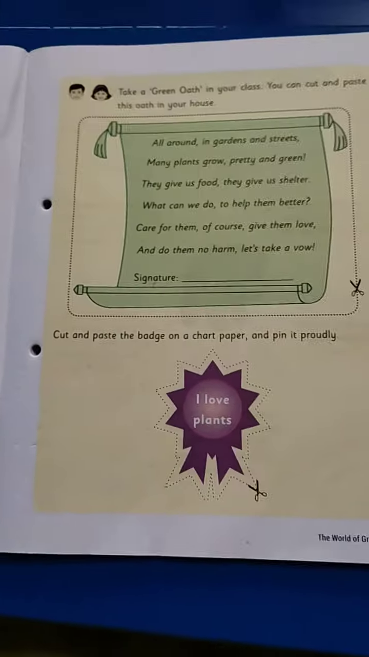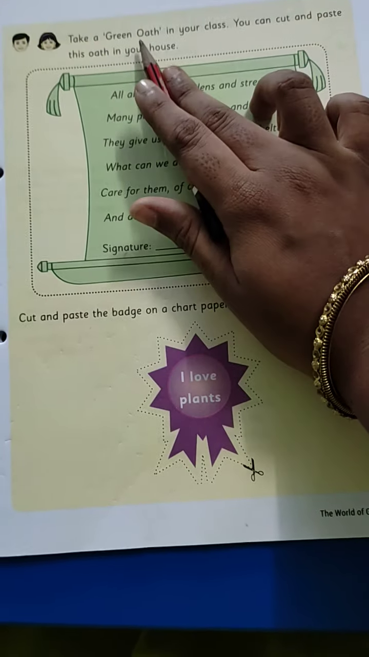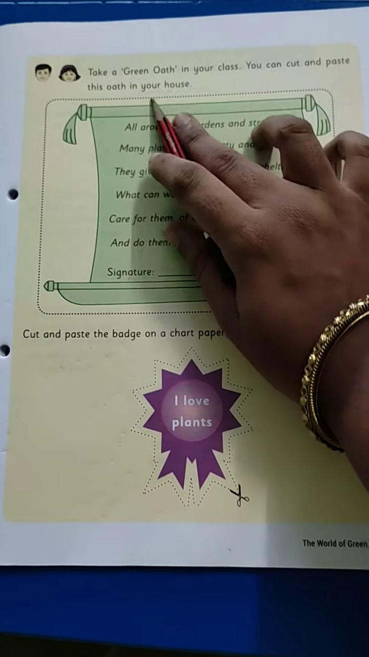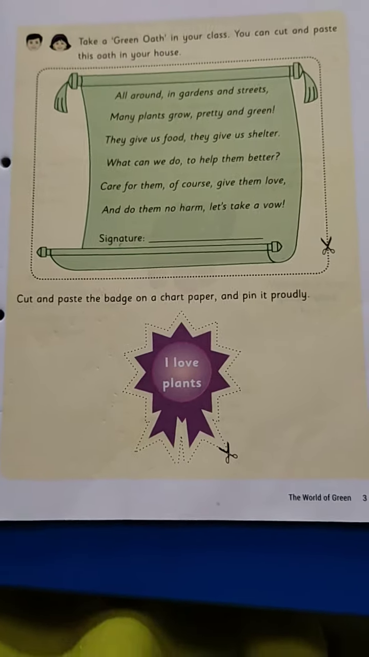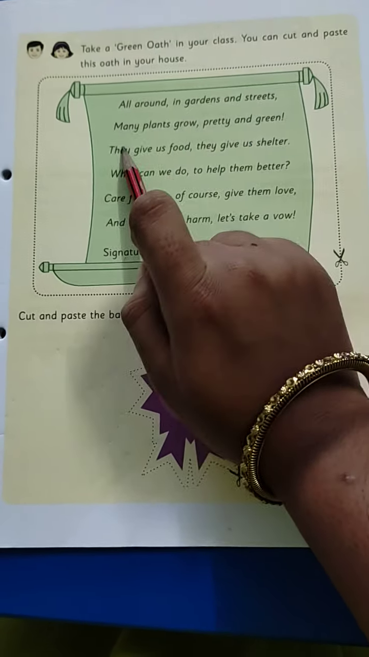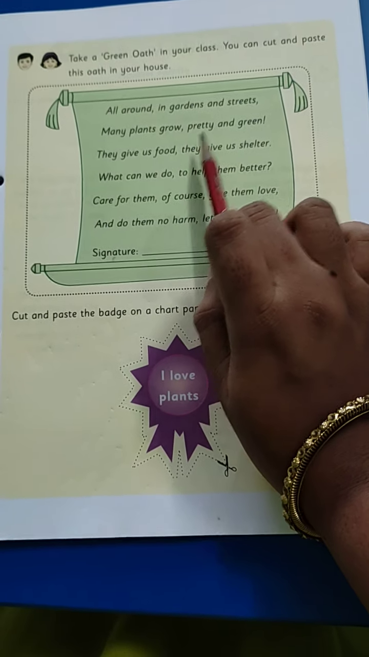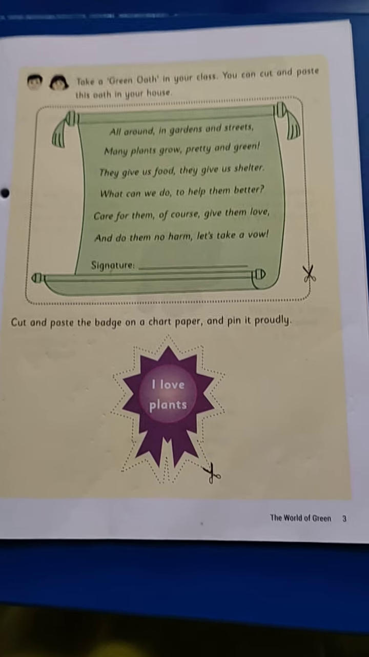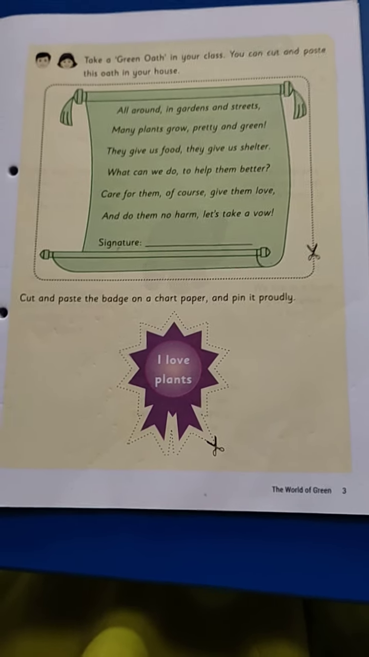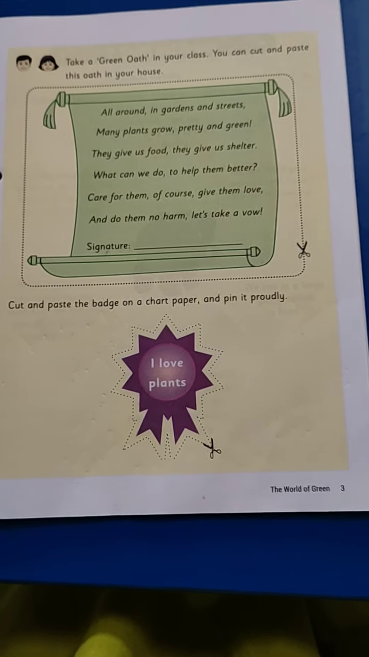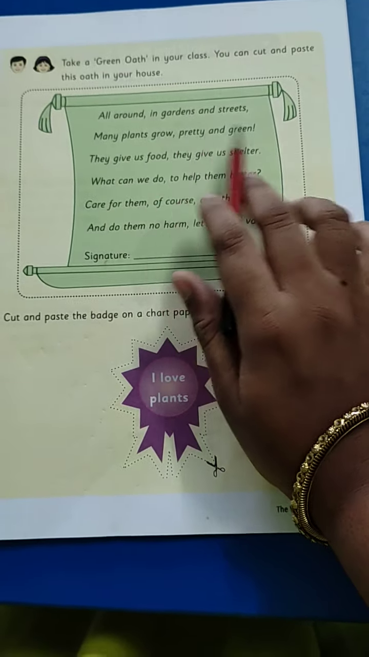Next, on page number 3, open page number 3, children. Take a green oath in your class. You can cut and paste this oath in your house. See children, here one letter is given. All around in gardens and trees, many plants grow, pretty and green. In our surroundings, we see many plants in gardens and streets.